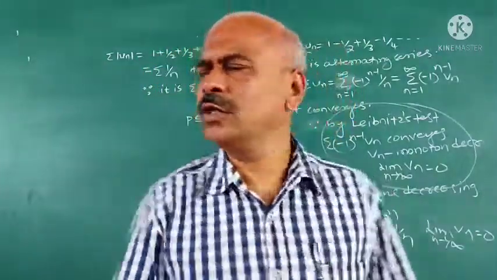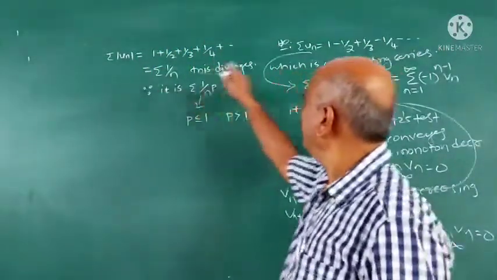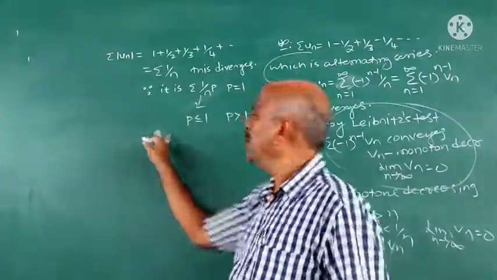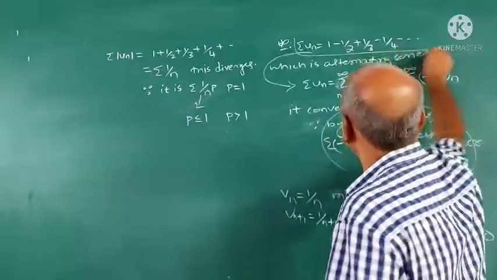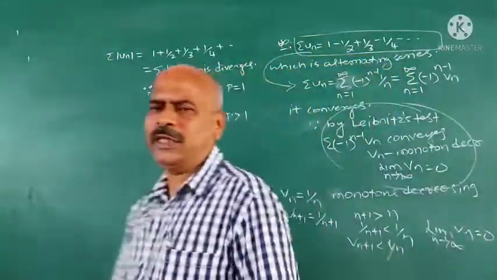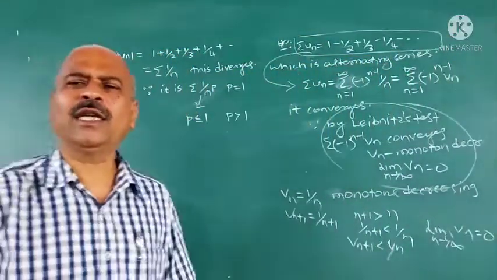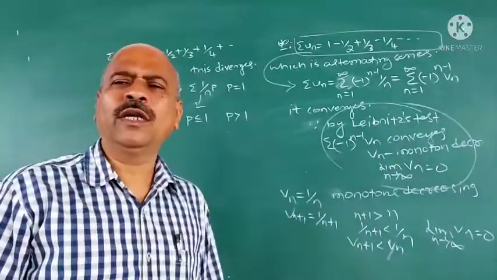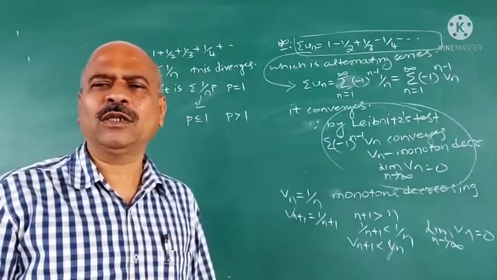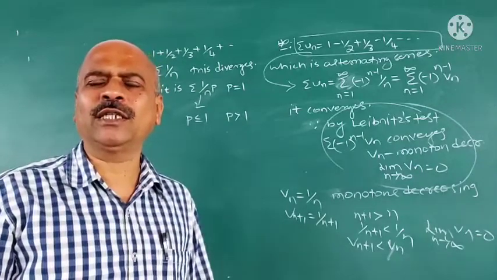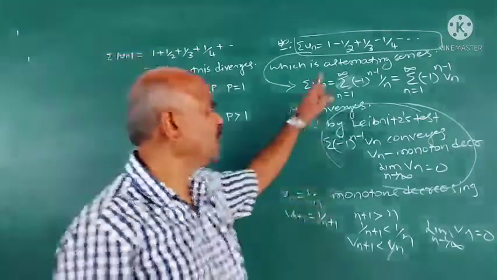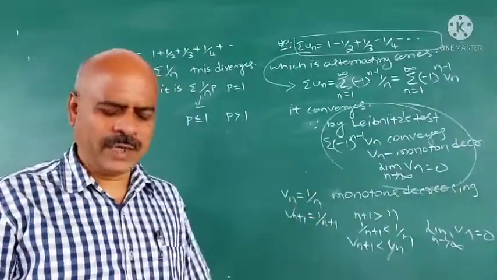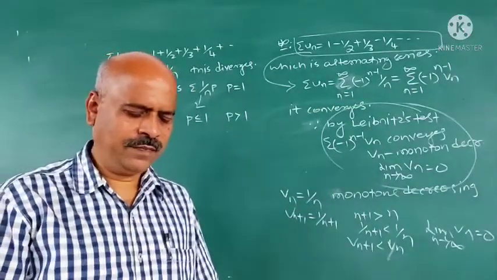Hence, what is your conclusion? Sigma un is convergent, but sigma mod un is divergent. Therefore, this series is conditionally convergent. I think all of you followed the definition. What is conditional convergence? When do you say that sigma un is conditionally convergent? If sigma un converges, but sigma mod un diverges, then it is called conditionally convergent.